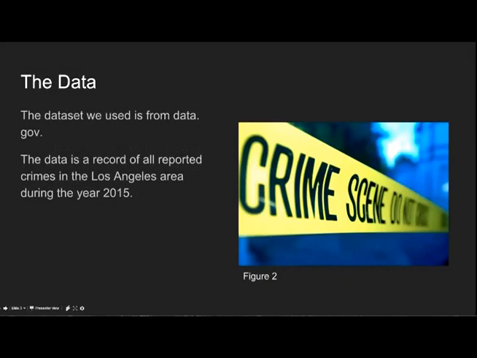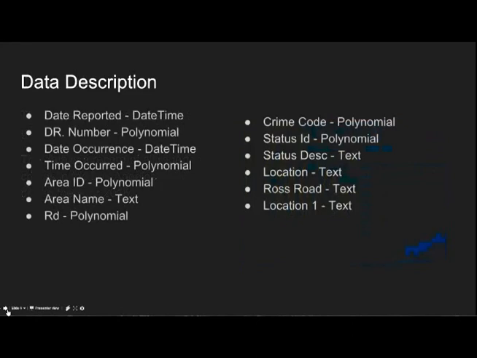And we got our data set from data.gov, which is a statistical website where people can go on and put different statistical data, and ours just happened to be for crime statistics in Los Angeles. And the data, of course, is a record of all reported crimes in the city of Los Angeles during the year 2015. And now I'm going to hand it off to Daryl, and he's going to talk about data description.